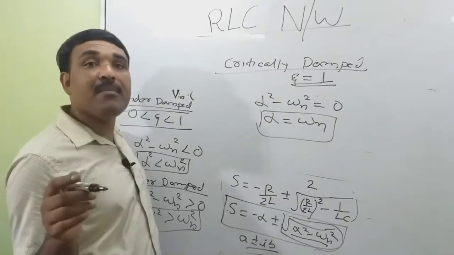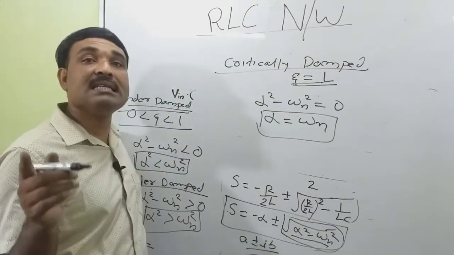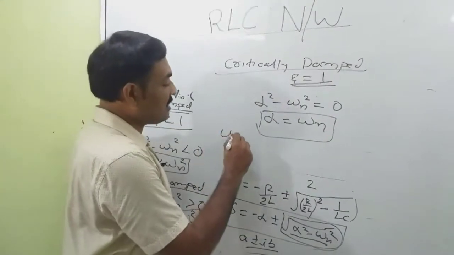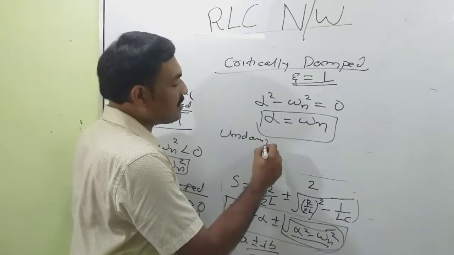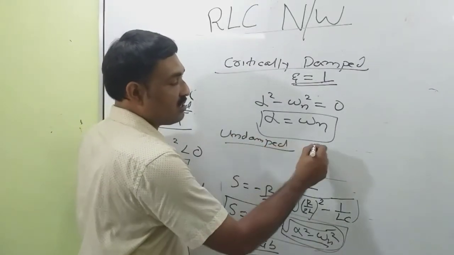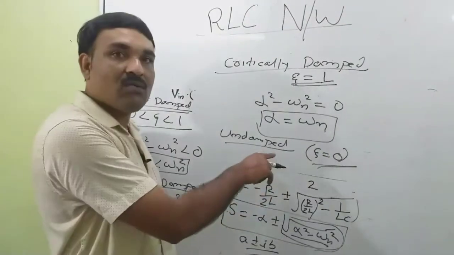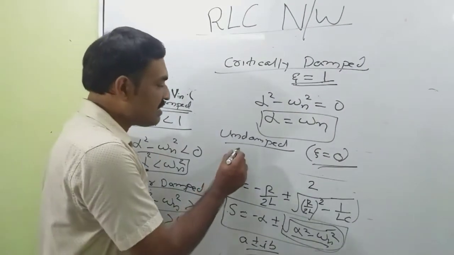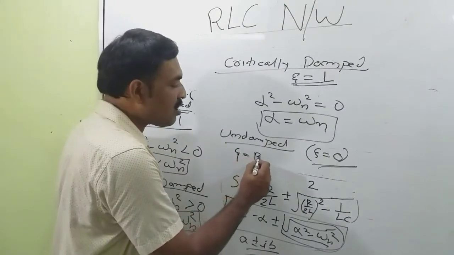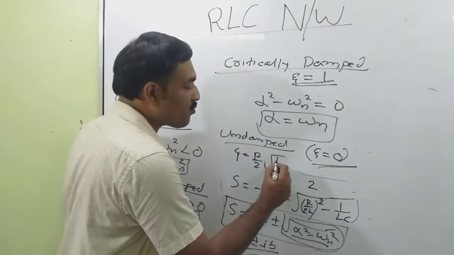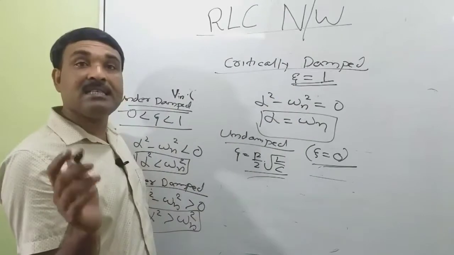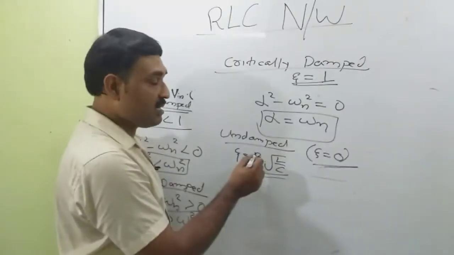Now undamped oscillation. Undamped oscillation means theta is equal to 0. Now what is the value of theta? Theta is equal to R by 2 into root of L by C. This becomes 0 when R is equal to 0.